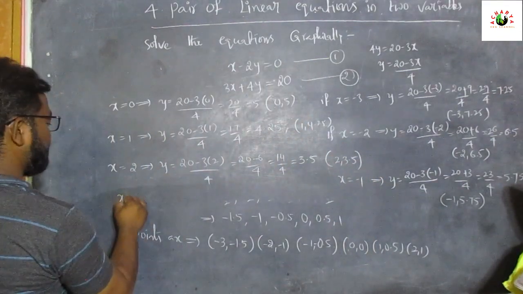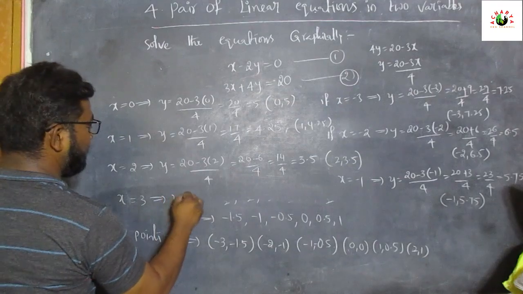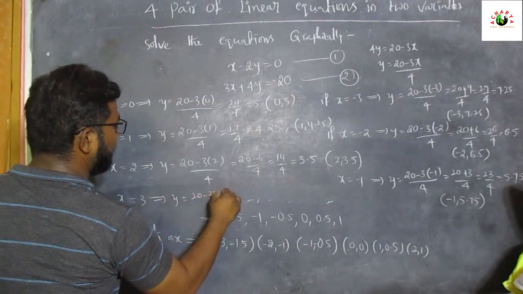So finally, if x is equal to 3, that implies y is equal to 20 minus 3 of 3 by 4.